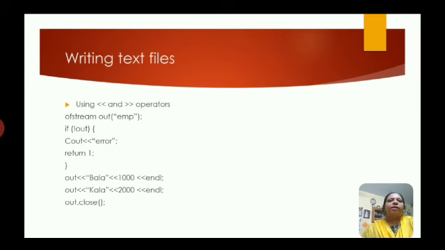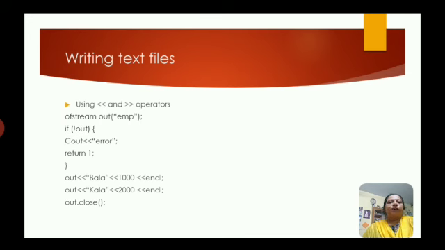The next program is for writing text files, using the insertion operator. So here ofstream out, open emp, and then if not out, that means the file cannot be opened, then we should print an error message using cout and then return 1.